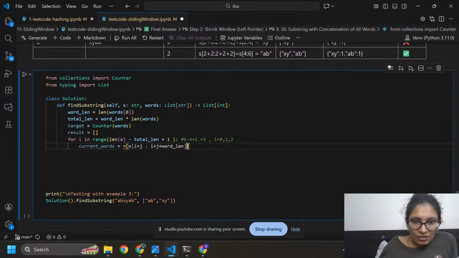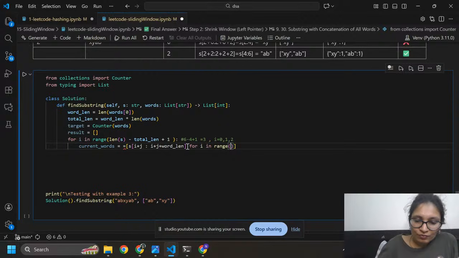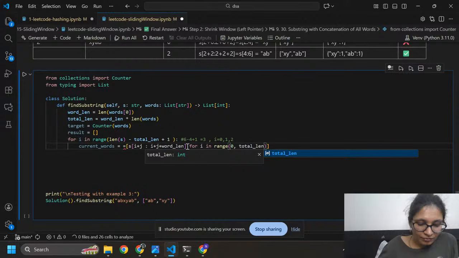Okay, for j in range of 0, comma total length, comma word underscore length.